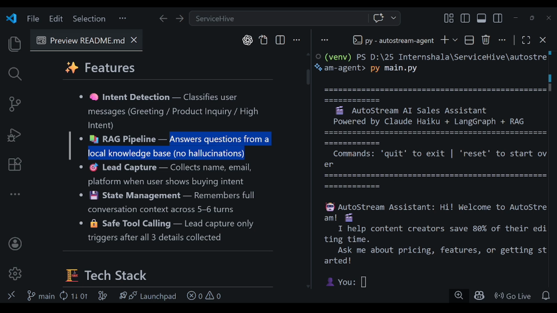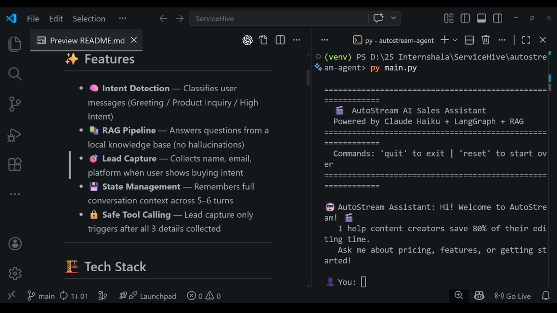The agent is built using three core technologies. First, LangGraph, which manages the conversation state across multiple turns. You can see here the agent state TypedDict. It tracks the user's name, email, platform, and conversation history.